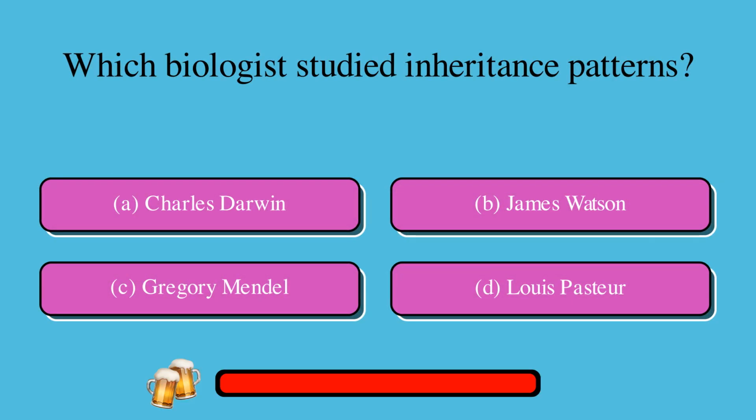Which biologist studied inheritance patterns? A. Charles Darwin, or B. James Watson, or C. Gregory Mendel, or D. Louis Pasteur? The correct answer is C. Gregory Mendel.